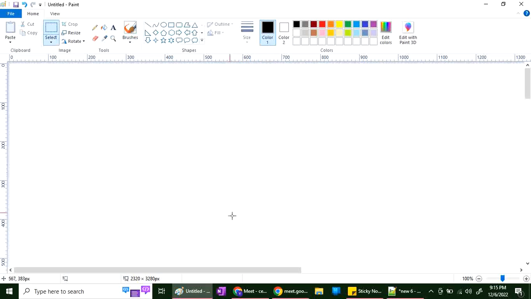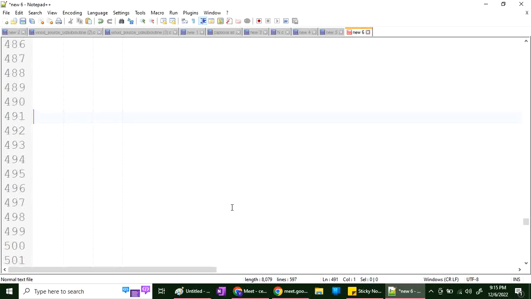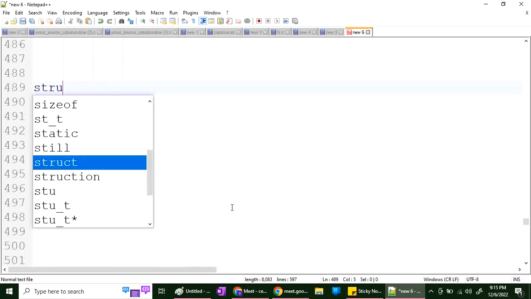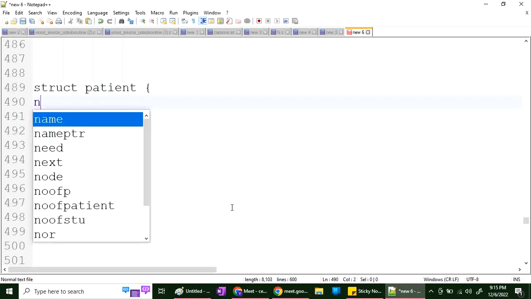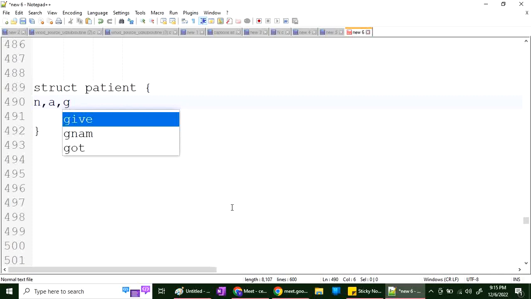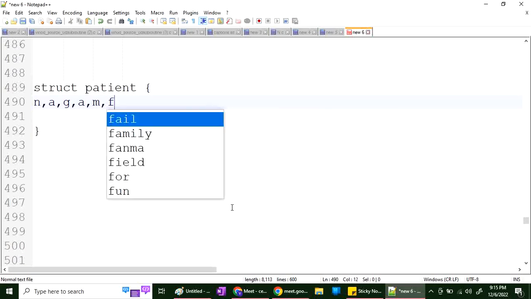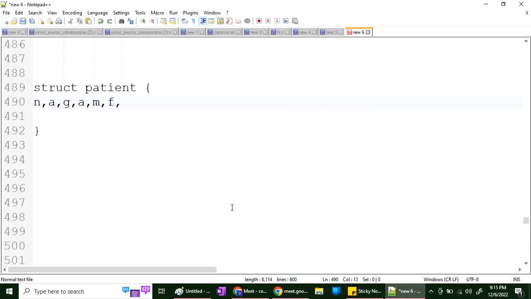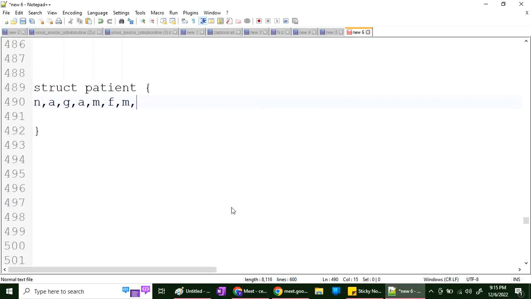So we have an alternate method for all the things we have been discussing for quite some time. We can make a struct, patient, and then whatever information you want, name, age, gender, address, mother name, father name, medicine, whatever you want, you store it.